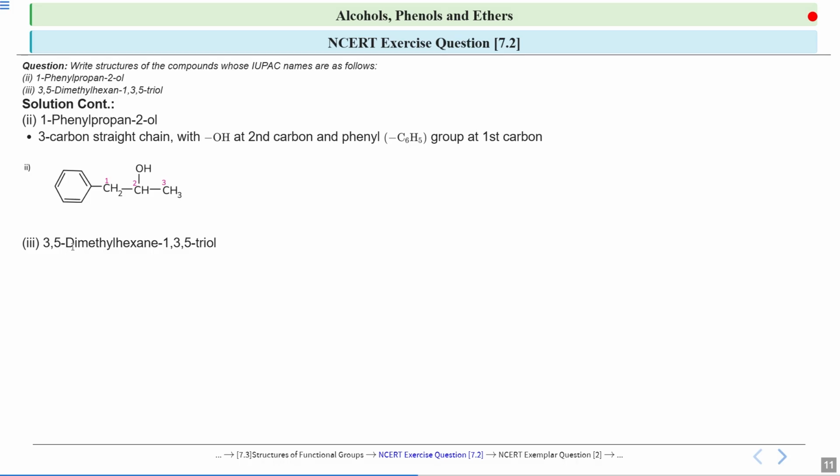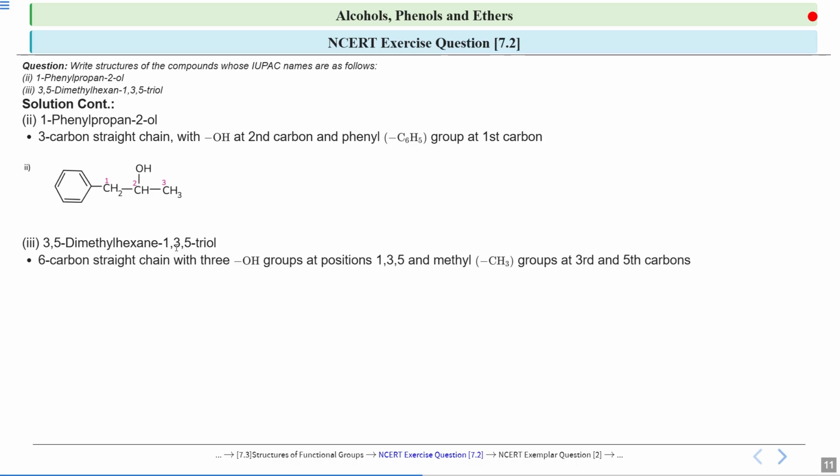So that means in this particular compound, a methyl is attached, one on the third position and one on the fifth position. And 1,3,5-triol. Tri is indicating that 3 hydroxyl groups are attached, and these numbers are indicating the position of the hydroxyl groups. That is, one hydroxyl group is on the first position, another one is on the third, and another one is on the fifth.